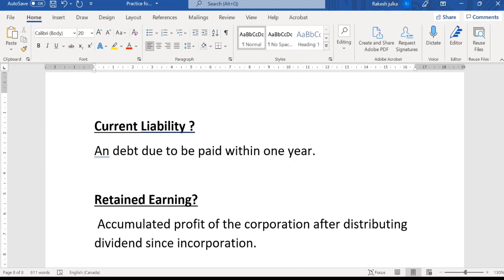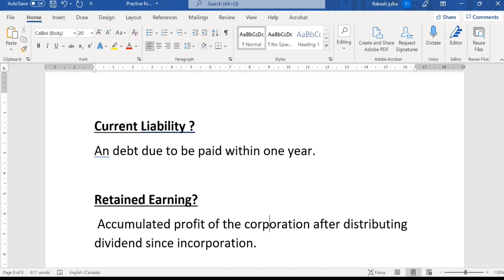First of all, if expenditure is less and income is more, then there will be a net profit. So net profit for the first year minus dividend. Dividend is the amount which is distributed amongst the shareholders. Mostly corporations declare dividends every quarter.